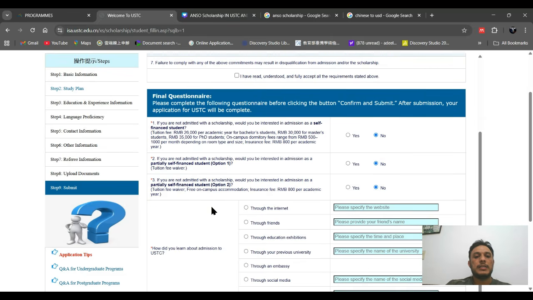And the second one is if you are admitted, you will get a tuition fee waiver, free on-campus accommodation, and insurance per academic year, but you will not get the stipend here. So this is a better chance. If you are not selected here, you should be selected here.